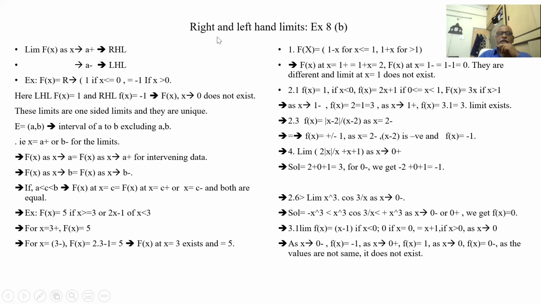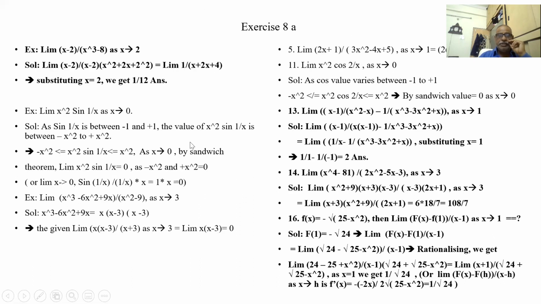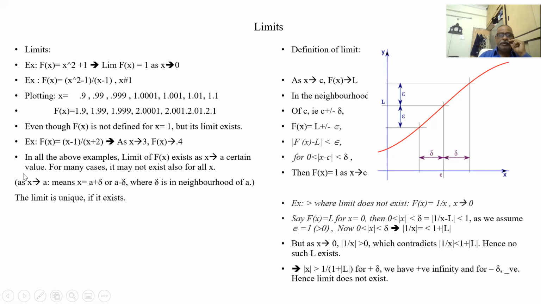Now we'll understand right and left hand limits. Right hand limit and left hand limit. Here we have seen, this is the left hand limit up to 0.999, and 1 point something is the right hand limit. Here also, this is the left hand limit. This side is the right hand limit for point C. C plus delta is the right hand limit. C minus delta is the left hand limit.